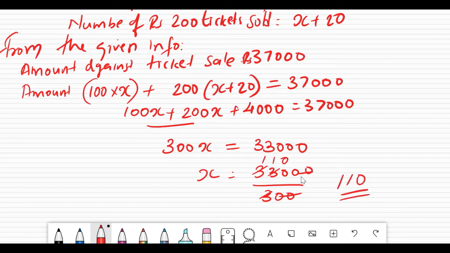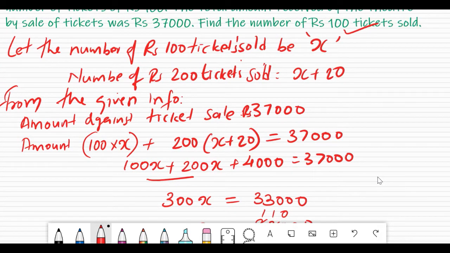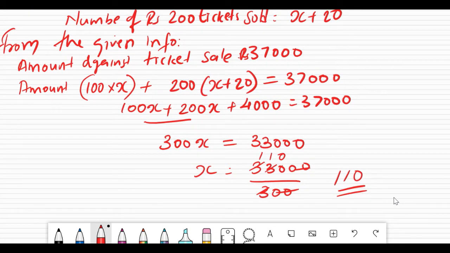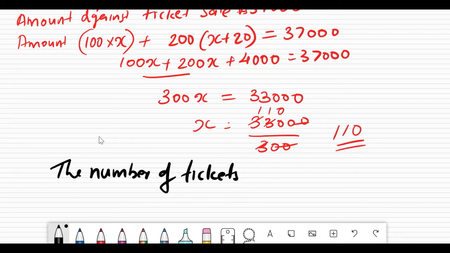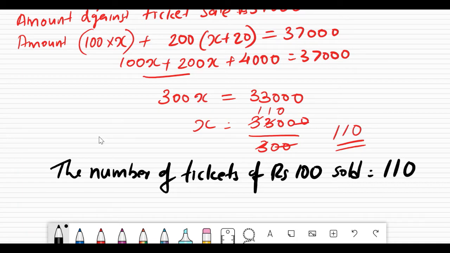110. X is 110. What is X? That is what is asked. The number of rupees 100 tickets sold be X, and that is what is asked. So we will write below, whenever we get the answer, we should rewrite the answer clearly, that the number of tickets of rupees 100 sold is equal to 110.